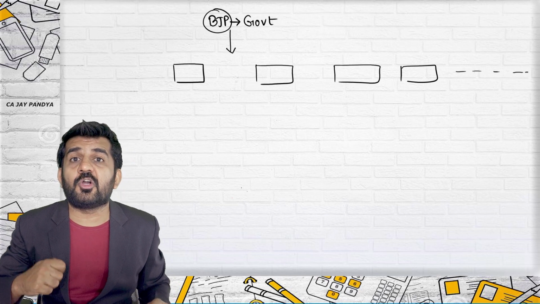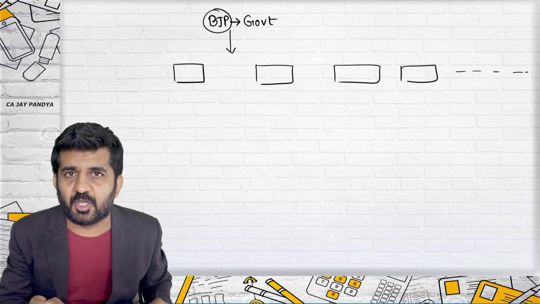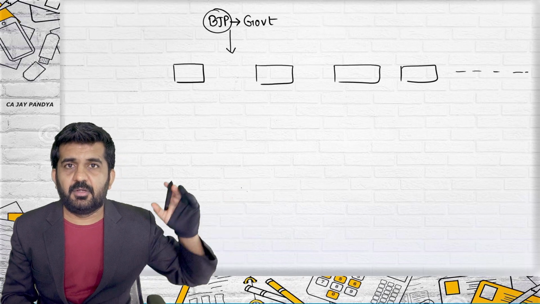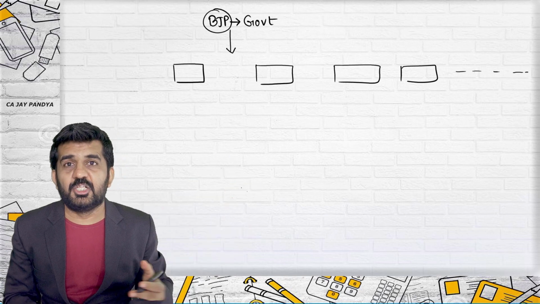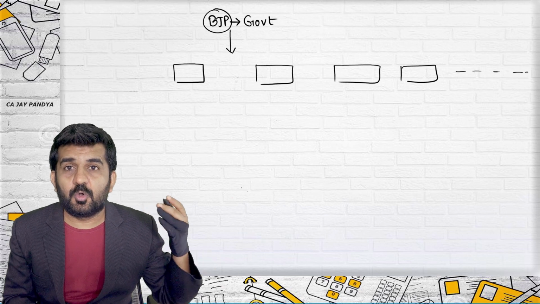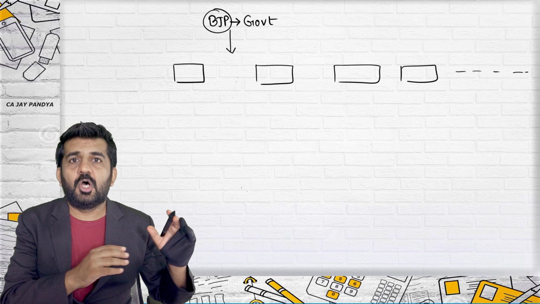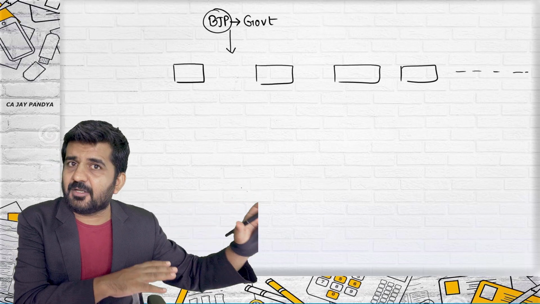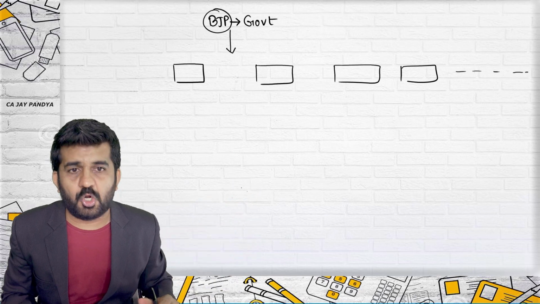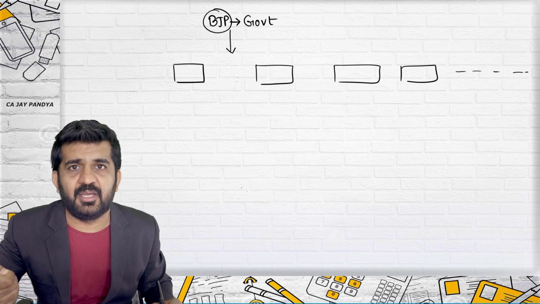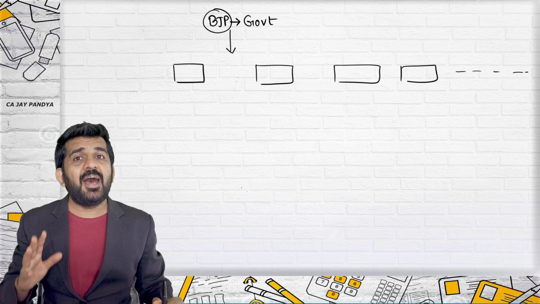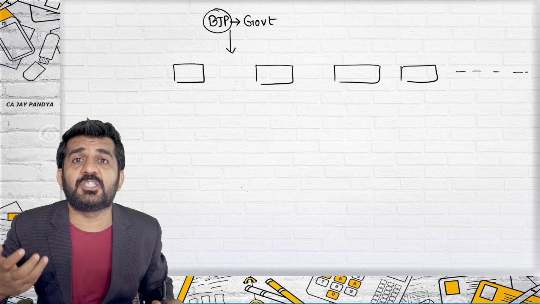So to run a country, also departments are required. Defense or home, agriculture, education, commerce and industry, transport. There are n numbers of departments, or ministries, which are there in government. So now we want a head of this ministry.